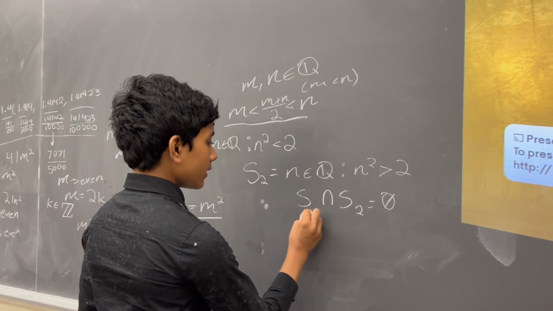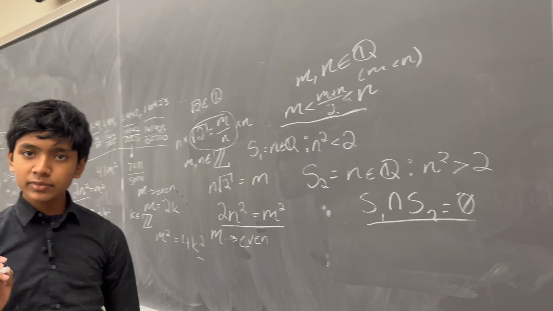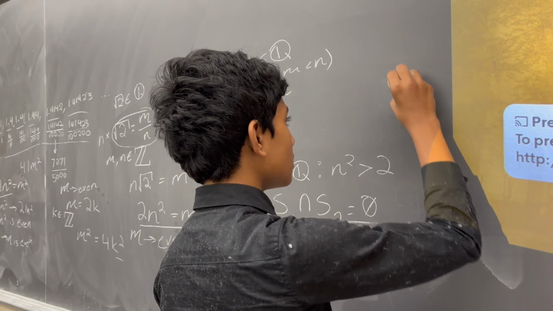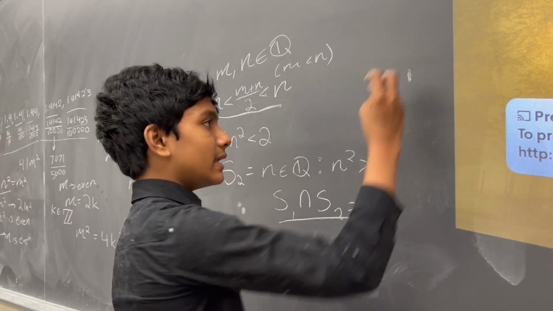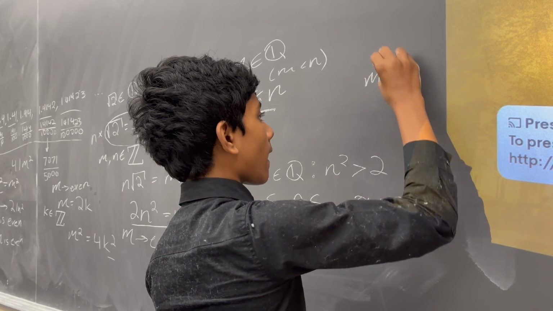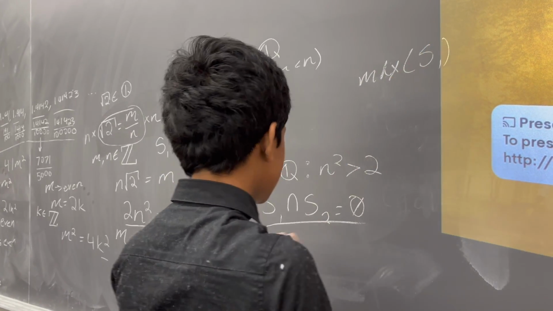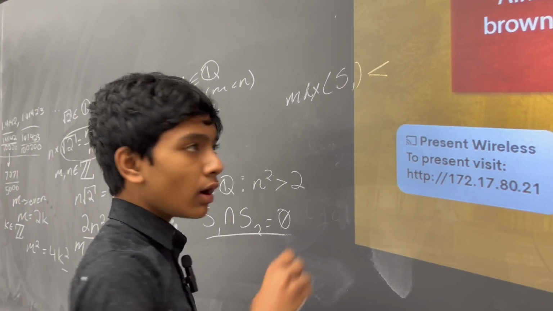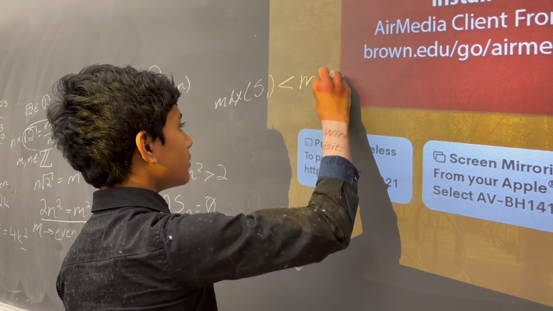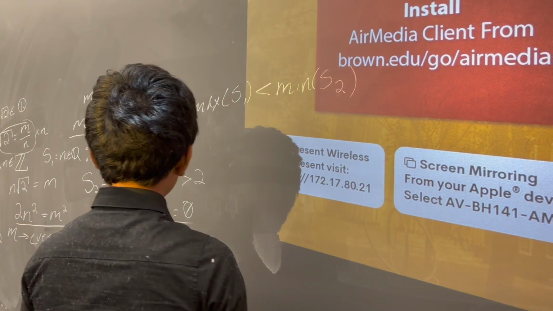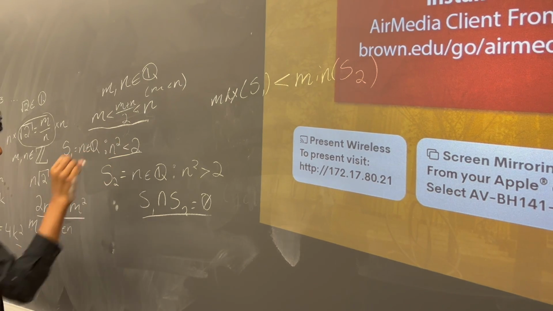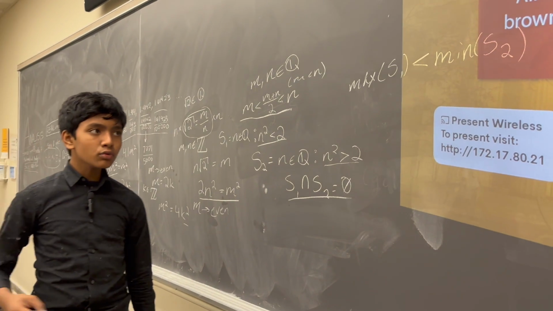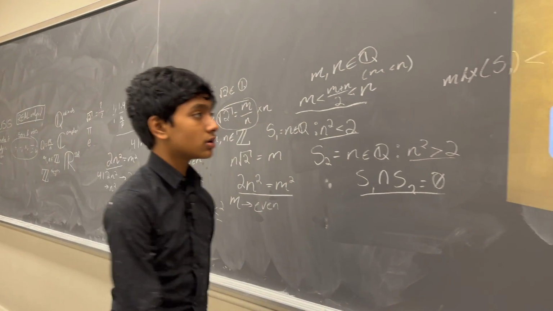So, since the intersection of these sets is the empty set, that means that there's probably a greatest element in S1. And of course, since it doesn't share anything with S2, that means that this greatest element of S1 is less than the minimum element of S2. But of course, n squared is less than 2 is one of our sets, and n squared is greater than 2 is the other set. So that means rad 2 is in neither.